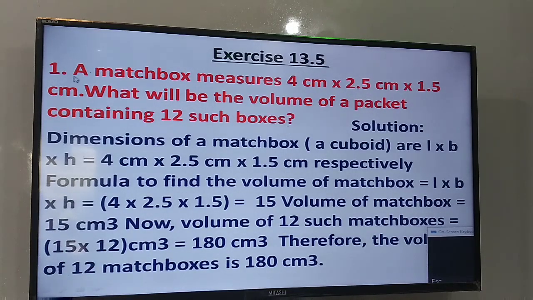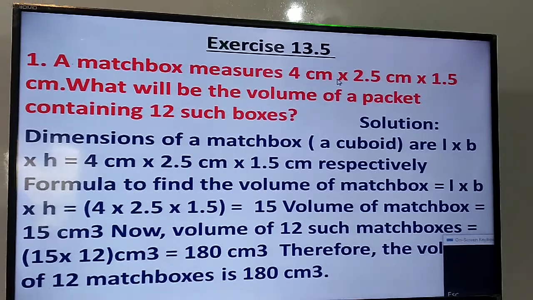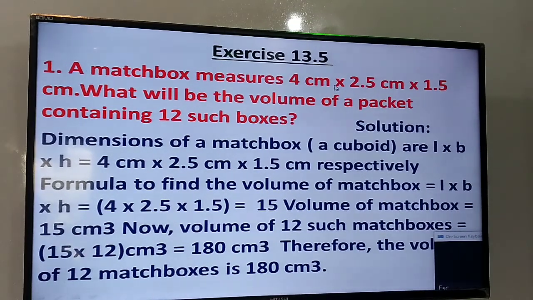Let us take this problem. Now let us take this first problem. A matchbox measures 4 centimeter by 2.5 centimeter by 1.5 centimeter. What will be the volume of a packet containing 12 such boxes?